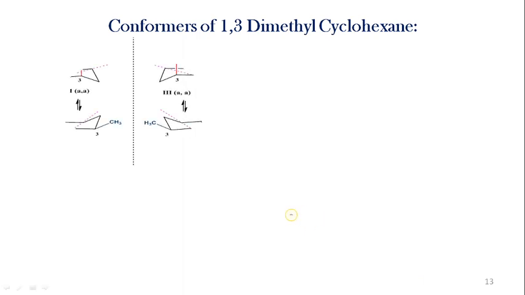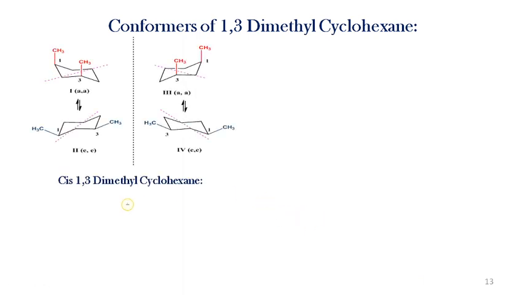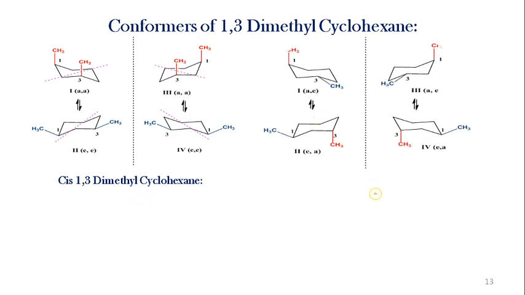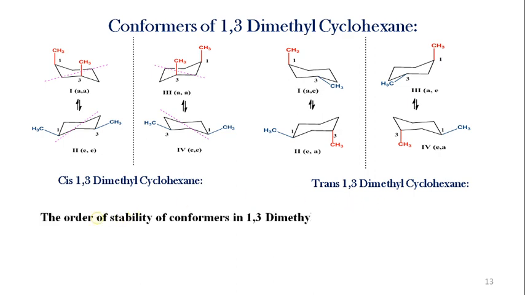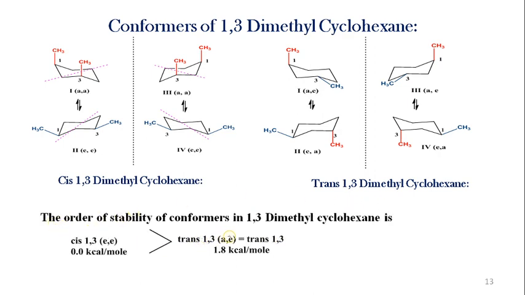Then we can see the combined conformers for 1,3 dimethyl cyclohexane. These are the conformers possible for cis 1,3 dimethyl cyclohexane, and these are for trans 1,3 dimethyl cyclohexane. The overall order of stability of the conformers in 1,3 dimethyl cyclohexane is: cis 1,3 equatorial conformer is more stable than the trans 1,3 axial equatorial or equatorial axial, both of which are equally stable.